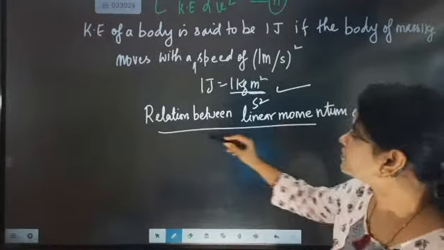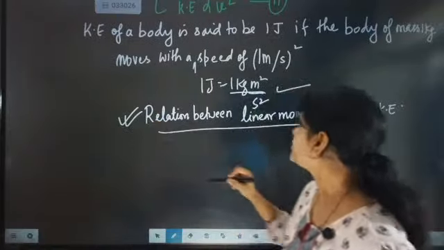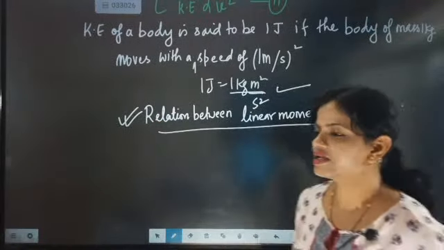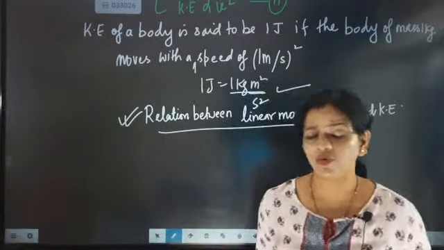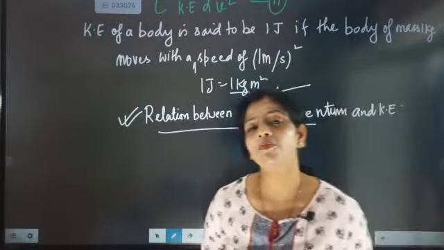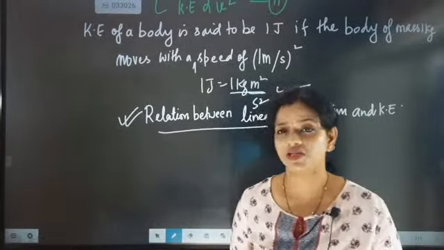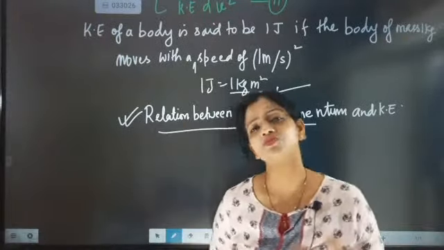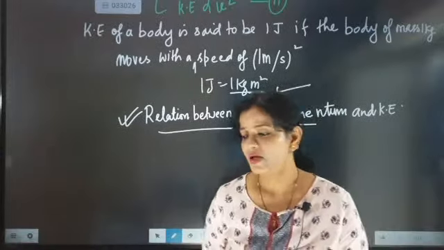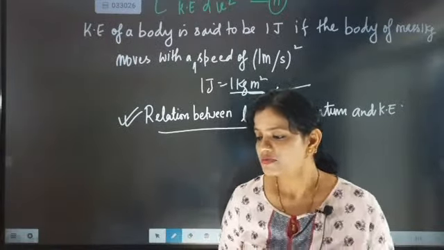So linear momentum, now we have to see the relation between linear momentum and kinetic energy. Now you know what linear momentum is. Linear momentum of a body is mass into velocity. Momentum means motion generated in a body. Momentum means what, beta?